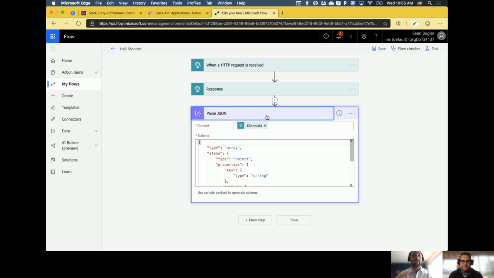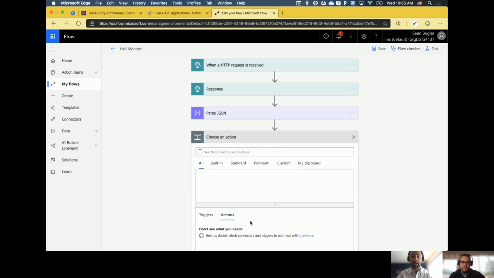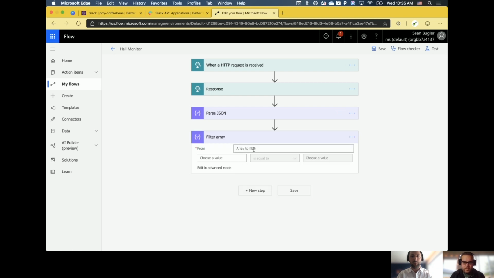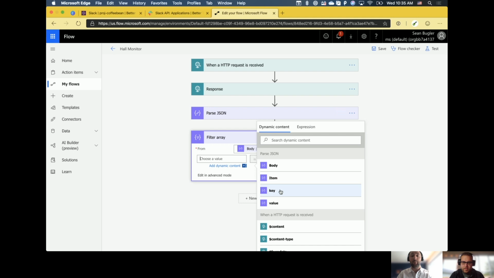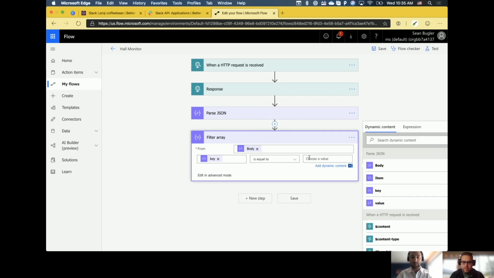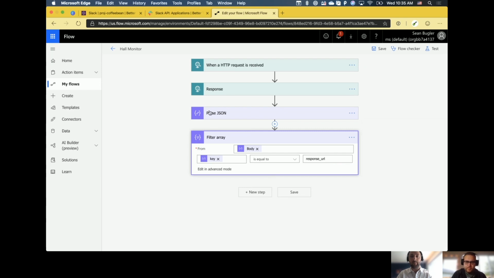All right, so now that we've got all that information parsed, what we want to do is filter for that response URL. Right. Okay. So I'm going to go ahead and click on New Step there, and I'm going to type filter. And filter for that sweet, sweet array. Now, we've already parsed that information, so we're going to go ahead and kick in the body. Here in value, we're looking for a specific key. And that particular key that we're gunning for is, as I mentioned, that response URL. So we're saying out of all that information that's coming in from the HTTP request that's being parsed, we want the response URL bit of it.